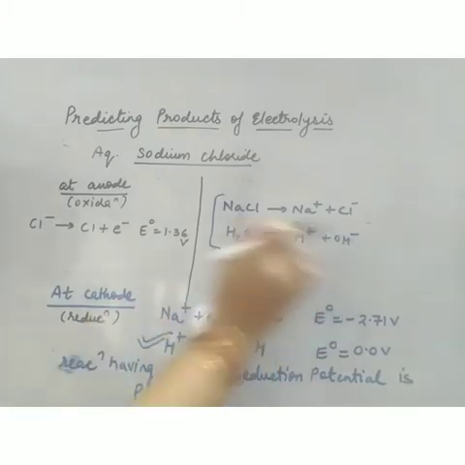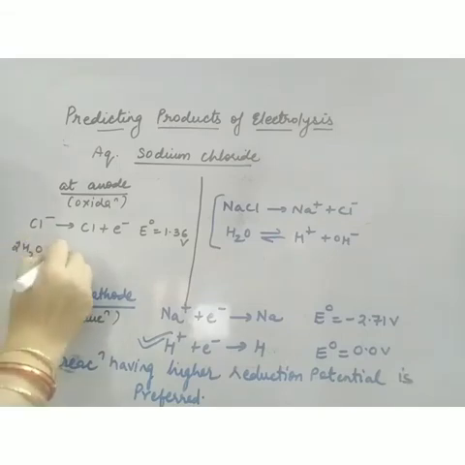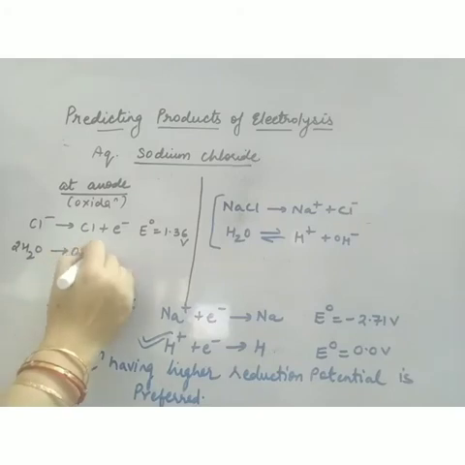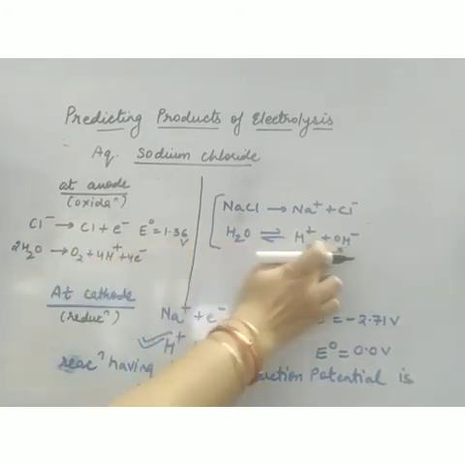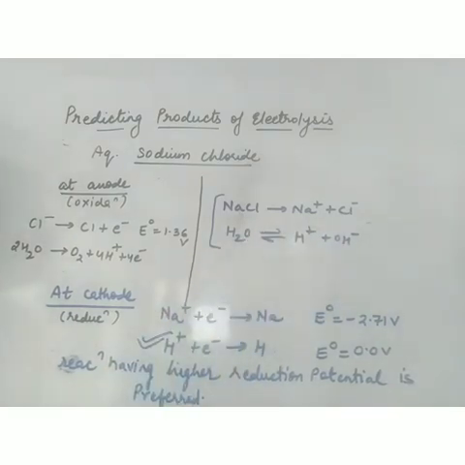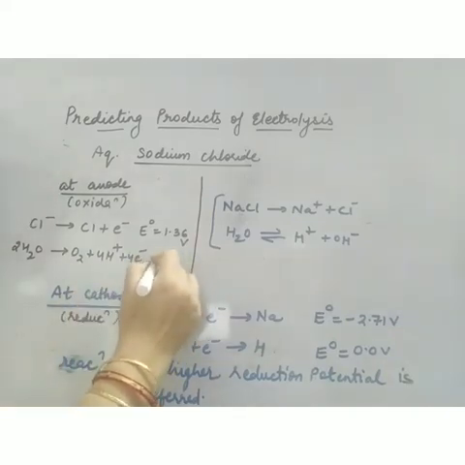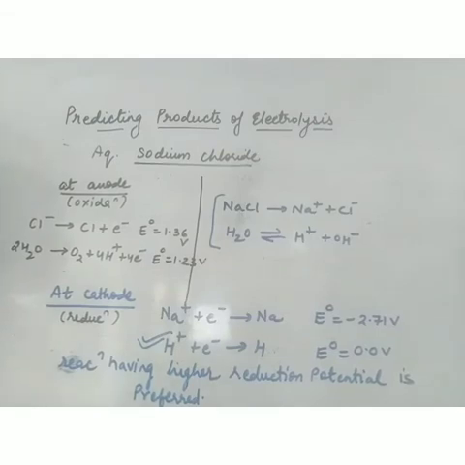So instead of writing OH minus, I will write water, that is oxidation of water, and the reduction potential for this is 1.23 volt.